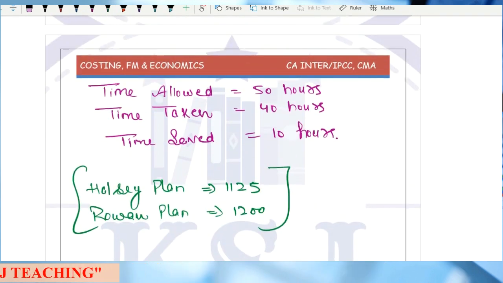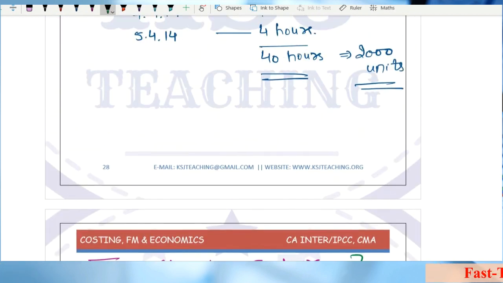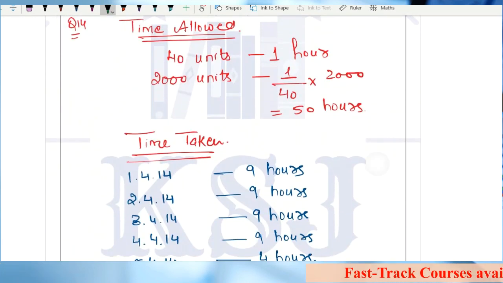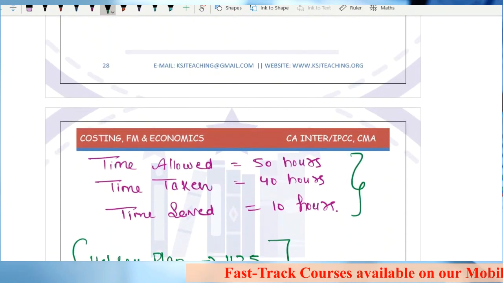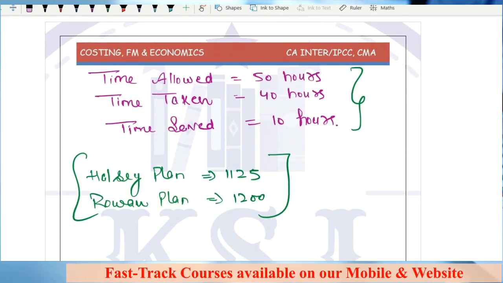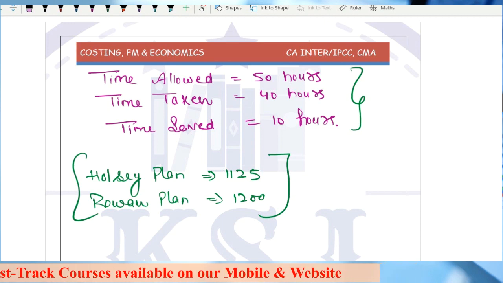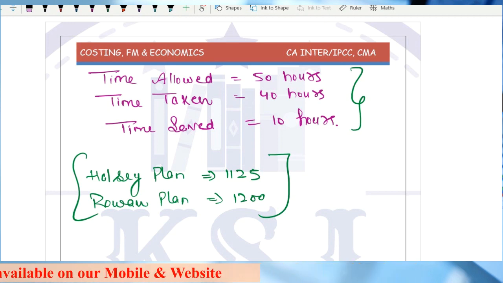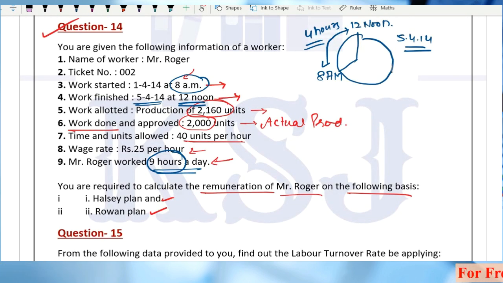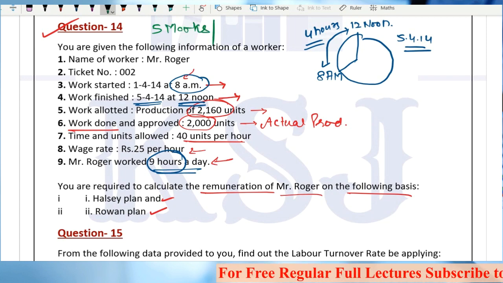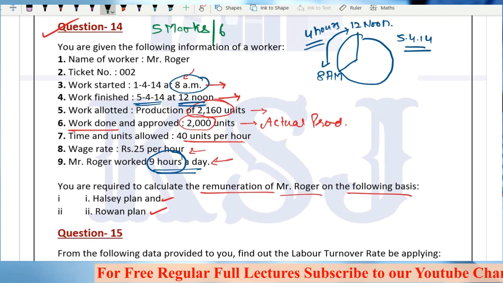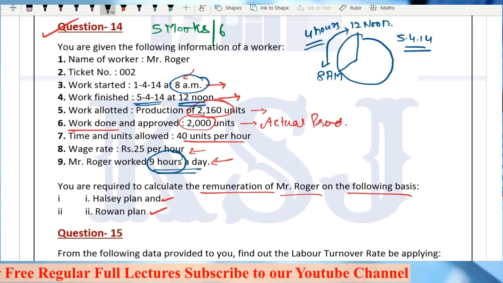Very simple. Now all the 3 elements we have calculated: time allowed, time taken, and time saved, right? So this is how the calculation is to be done for time allowed and time taken. Once time saved is calculated, you just have to calculate the total earnings under the Halsey and Rowan plans. Anything else required? Nothing, sir. Easy, right? But such questions can be asked in the examination. This question can come for 5 marks or 6 marks.